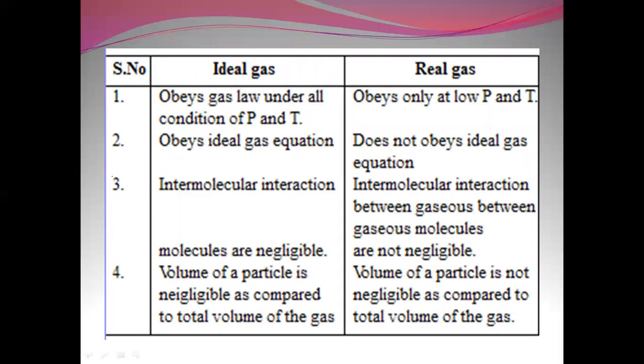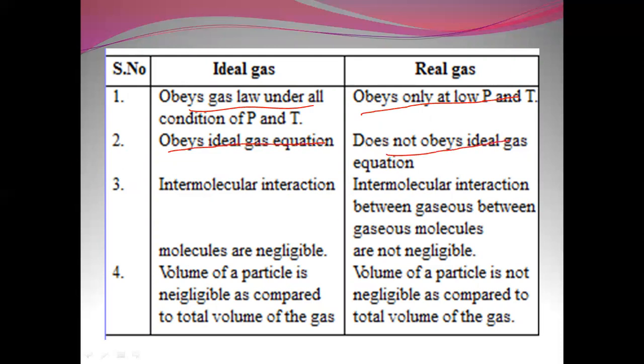Now, what's the difference between an ideal and a non-ideal gas? An ideal gas obeys gas laws under all conditions of pressure and temperature, whereas real gases obey only at low pressure and high temperature. An ideal gas obeys the ideal gas equation; a real gas does not.